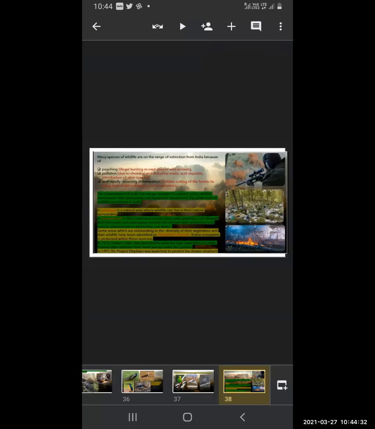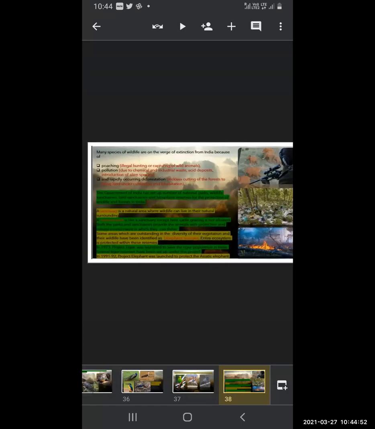The government of India has set up a number of national parks, wildlife sanctuaries, bird sanctuaries, and biosphere reserves for the protection of wildlife and forest in India. So the government has taken many steps to retain the species of wildlife in India. A sanctuary is a natural area where wildlife can live in their natural surroundings. A national park is like a sanctuary, except here cattle grazing is not allowed. That is the only difference.